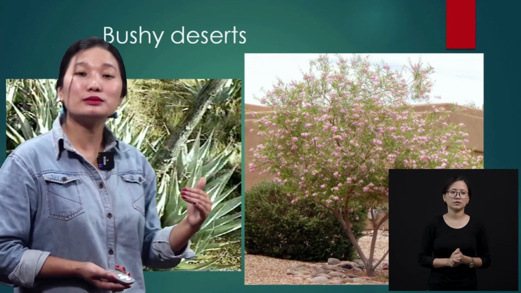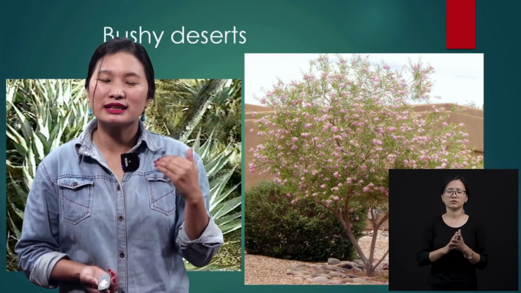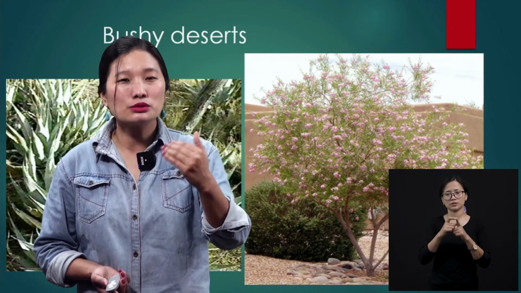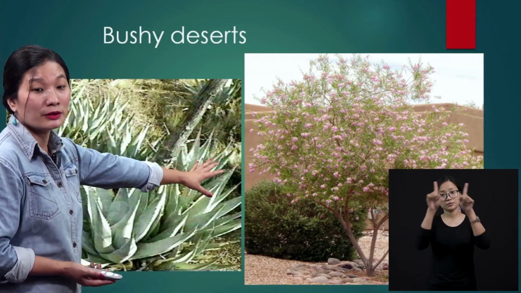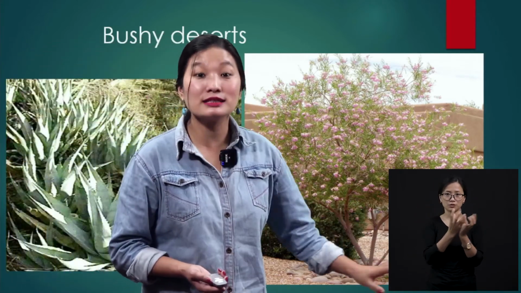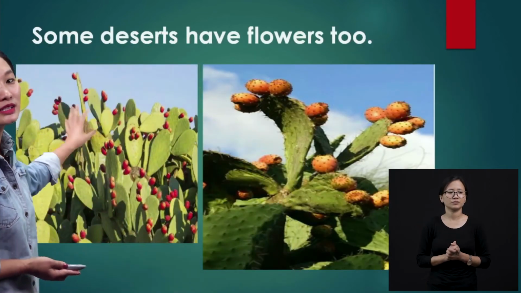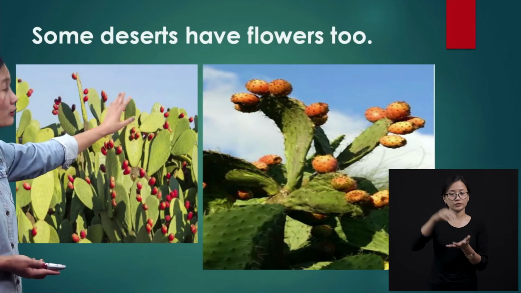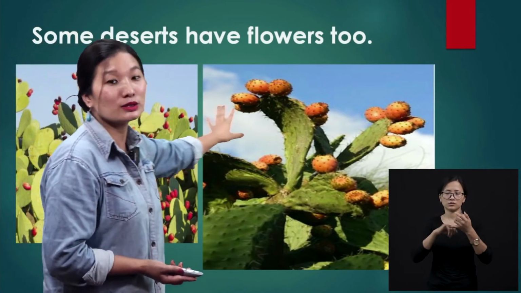There are certain bushes, not the very tall and big trees, but there are certain plants that can adapt themselves, okay, to grow well in the desert. So these are two pictures of bushy deserts. So you will find this kind of plants in the desert. And we have some desert flowers too. We know that cactuses grow. I've already explained that you will find a lot of cactuses in the desert.